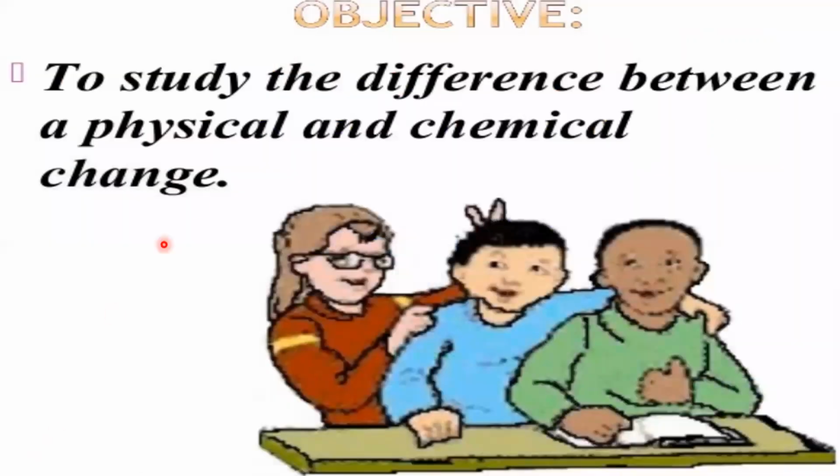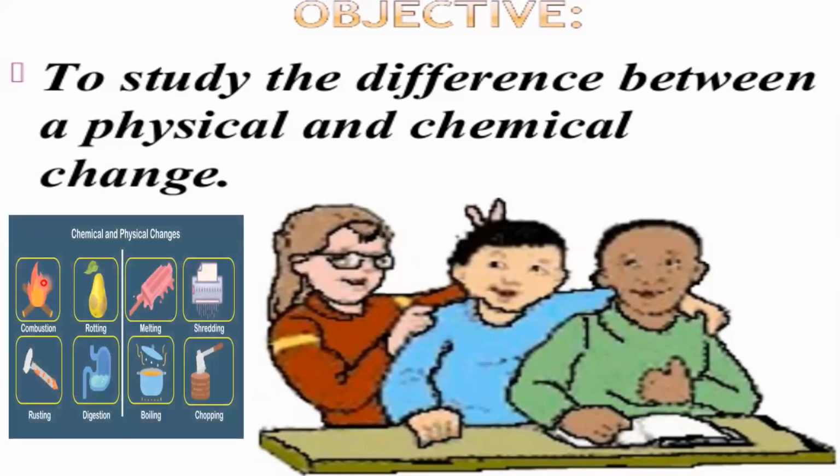Next, what is the difference between these when the changes are occurring? There are two types of changes. Some changes will occur only in the physical properties of the matter. That is called a physical change. Whereas if the change occurs in the composition of matter, it is called a chemical change. Now, here are some examples of physical and chemical changes. After studying in detail about physical and chemical changes, we have to differentiate all these into physical and chemical changes.